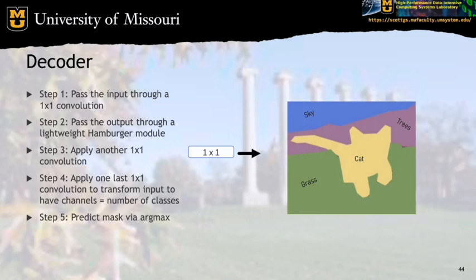Now at each pixel location, we have the logits for the pixel-wise classification. By using an argmax operation, we can denote the predicted class at each pixel. And that is the SegNeXt architecture.